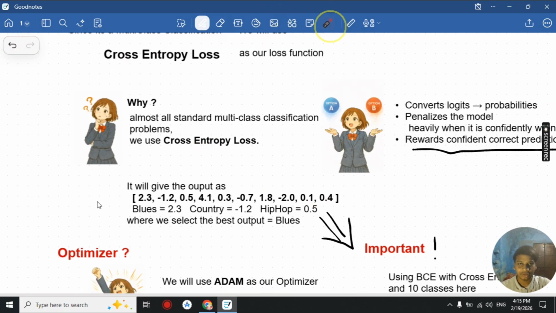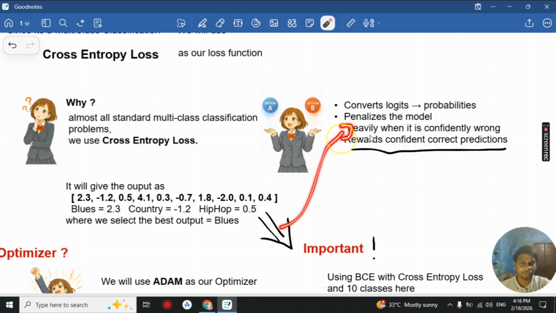So you will get output as something like this for the 10 classes. Each value refers to the probability for each class. So 0.3 is the probability for our blues class, country class, hip hop, etc., till the very last, the 10th class. The first one is blues, the second is country, then the third is hip hop, and so on. So here we are getting the probability for each class label, and the final prediction will be based on the highest prediction. It will penalize the model if it was confidently wrong or reward it if it was confidently correct.